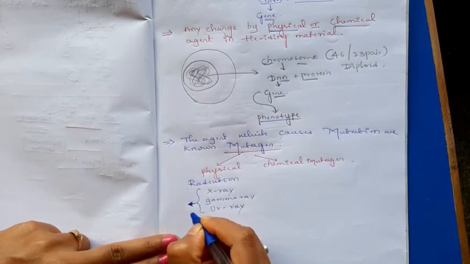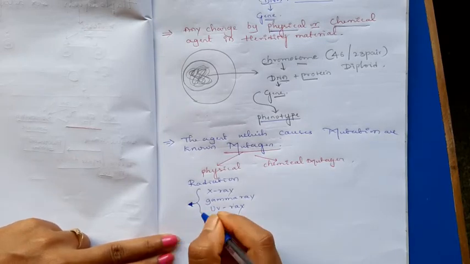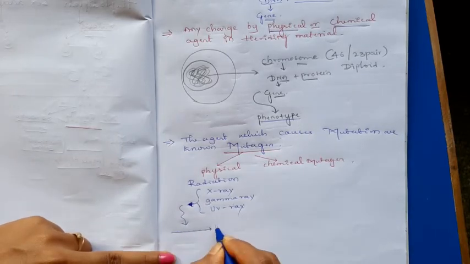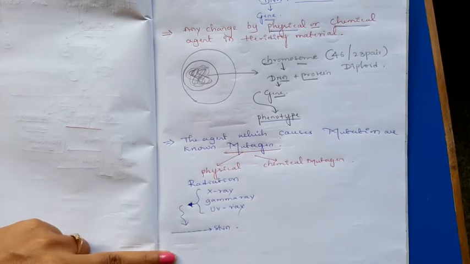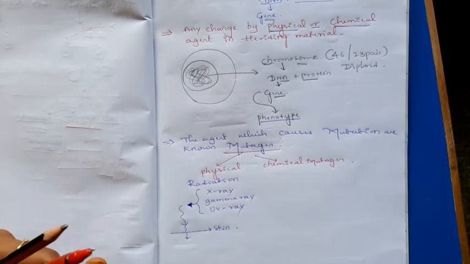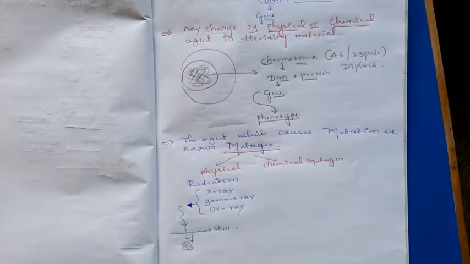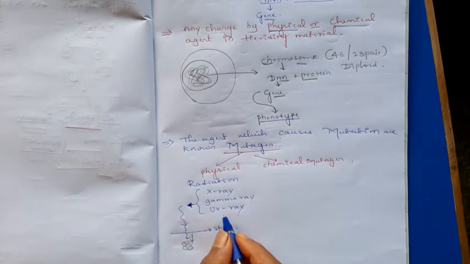They have high penetration capacity. They can easily penetrate into our skin. Consider this is a skin. They can easily pass through the skin and damage the DNA. The physical mutagens are the radiations. They are X-rays, gamma rays and UV rays. There are so many other rays which have the capacity to penetrate and damage the DNA.